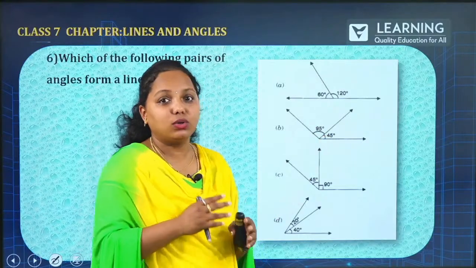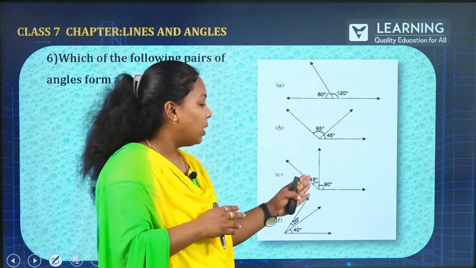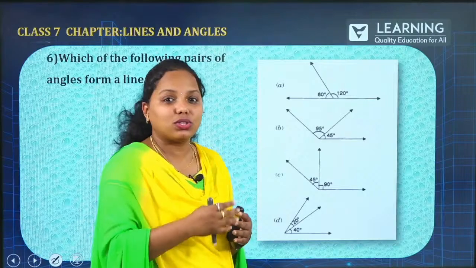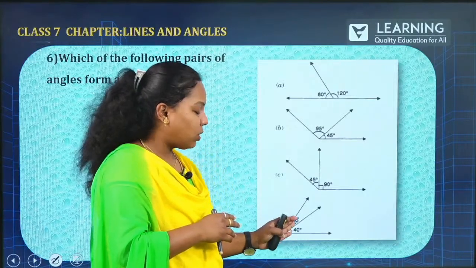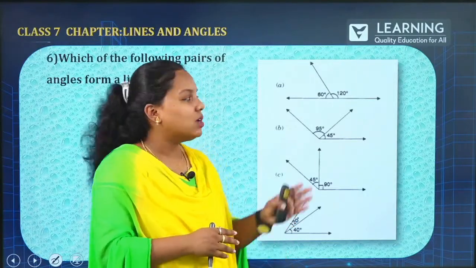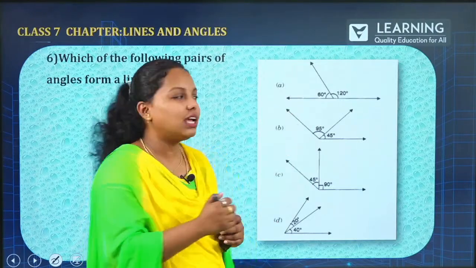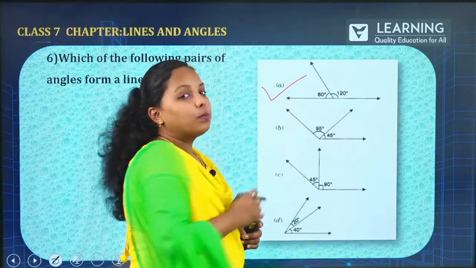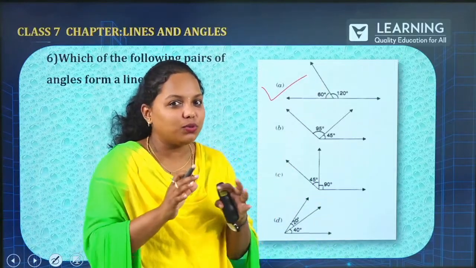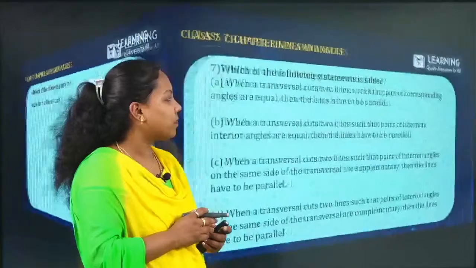95 and 45, no, this is somewhat crossing. 45 and 90, again this is crossing 180. How about this one, 40 and 20? Well, this is the least one. So, which is the angle pair that is a linear pair, that is 180 degrees? Obviously, it is option A over there. I hope you are able to understand now.